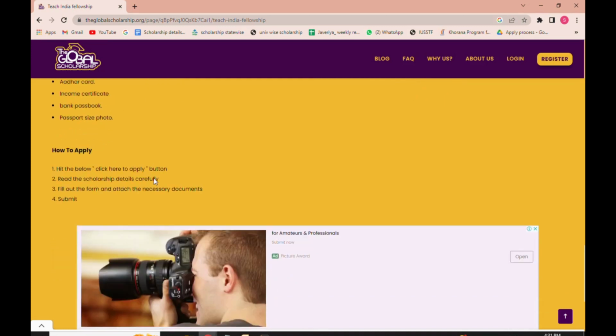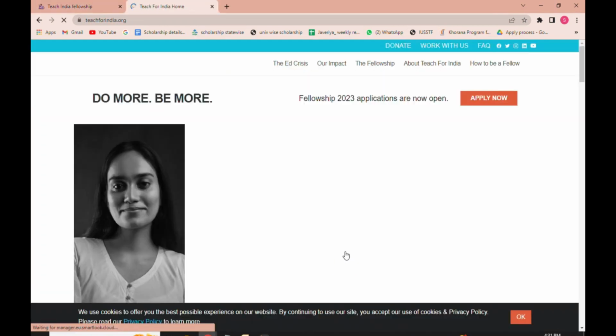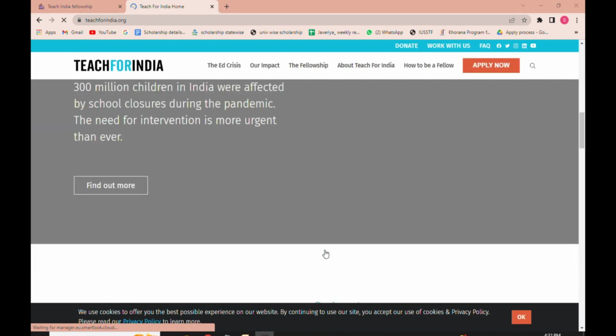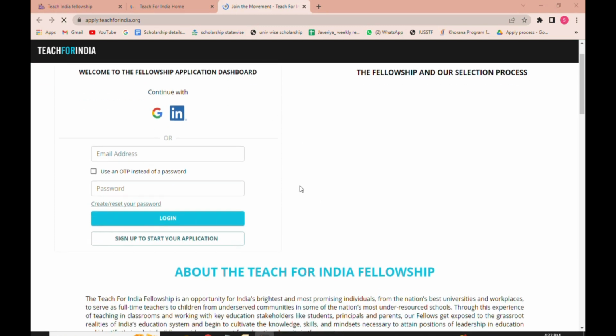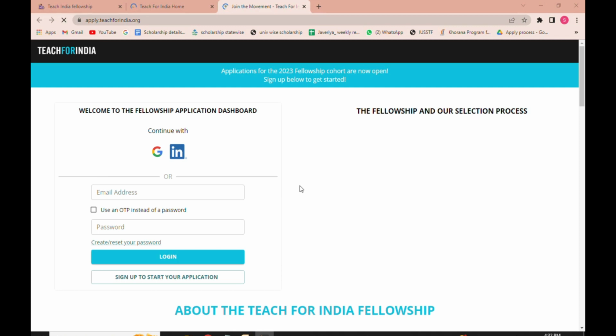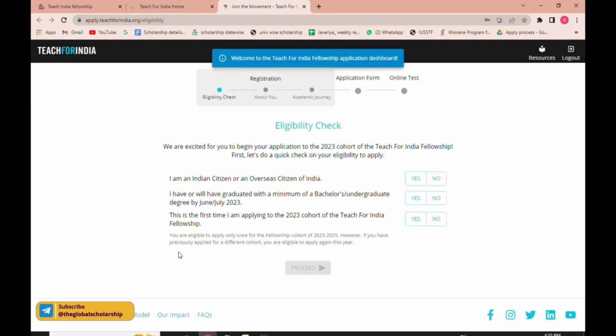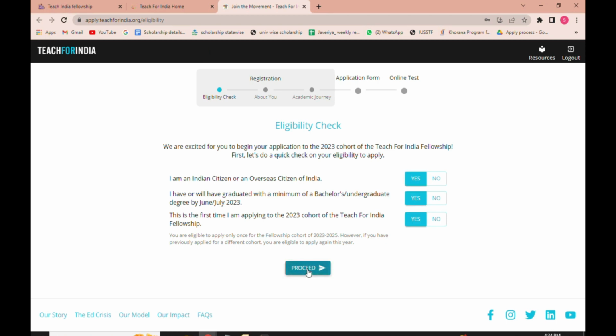Moving down the page, you will see the button login and apply. Hit the button, it will redirect you to the official page of this fellowship from where you can know the further details regarding this fellowship. After that, click on apply now button, then sign up, enter your email address, then enter the password. If you want to receive an OTP, you can enter your mobile number or else create a password, confirm that password and click on sign up button. Then you can see the different stages of this fellowship: registration, application form and then online test. First you have to give the eligibility check. After that, click on proceed button.